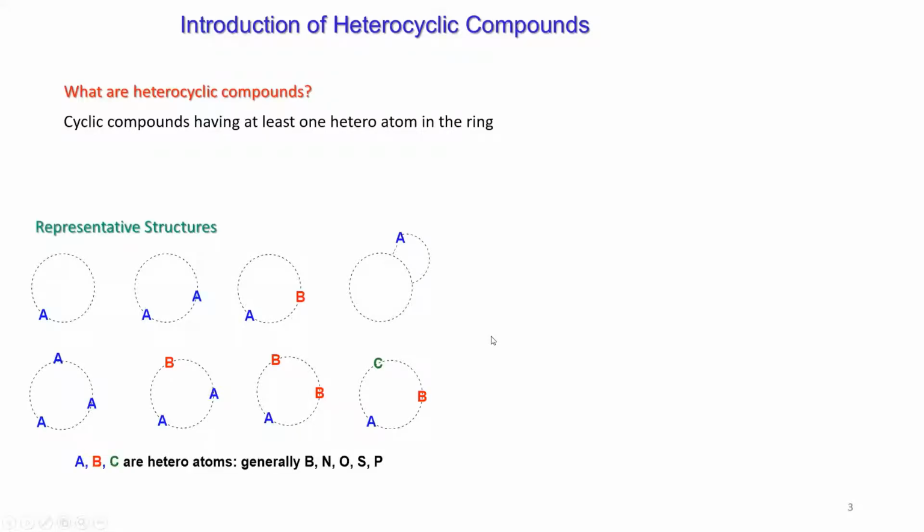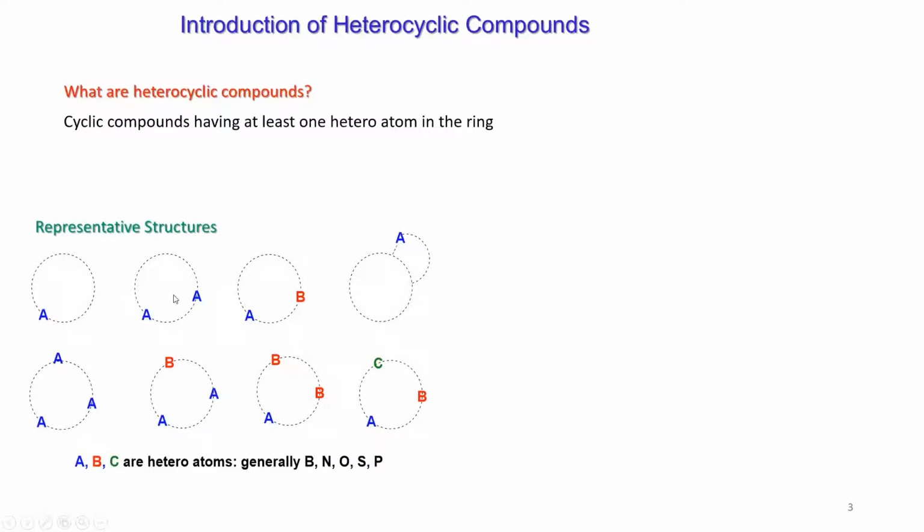So let us look at some representative structures. So you can have one atom system, okay, cyclic. You can have two atom system, okay, on the same ring. They may be same, okay, here indicated by A. They can be different, A and B. You can have more than two. They can all be same. Two of them may be same, one is different. Okay, and here you see just the reverse. The B has been kept same, 2B and 1A. Or you can have all of them different.